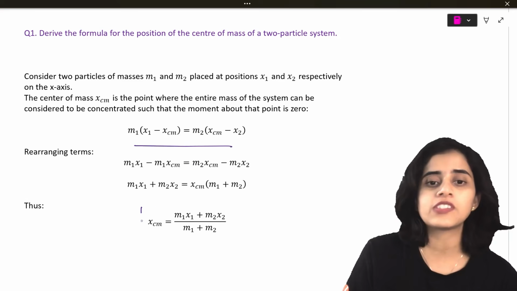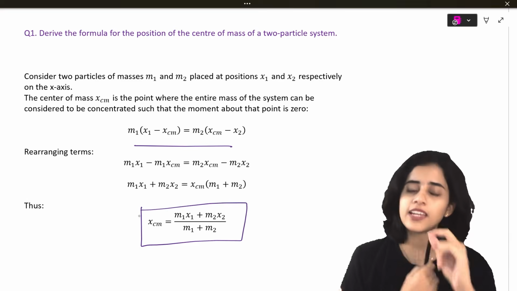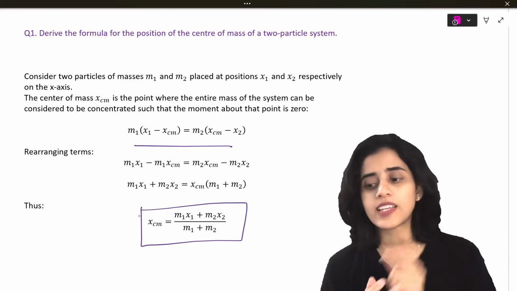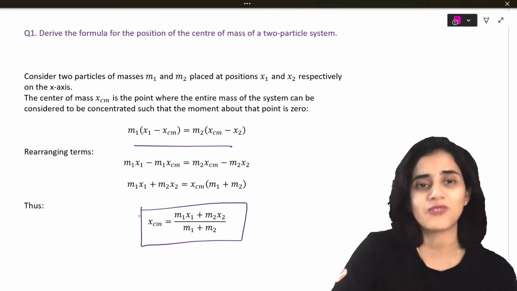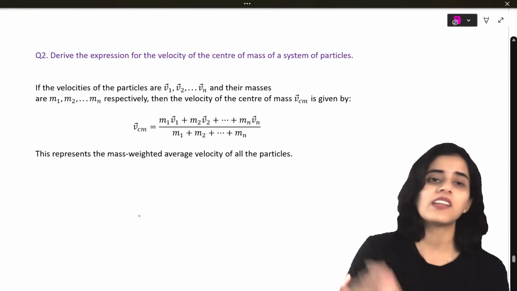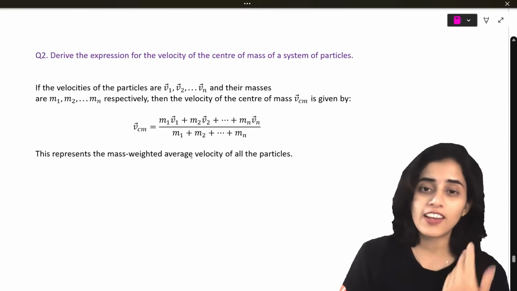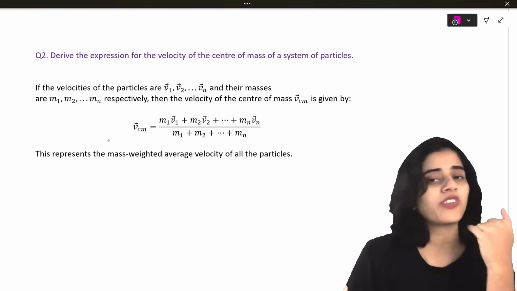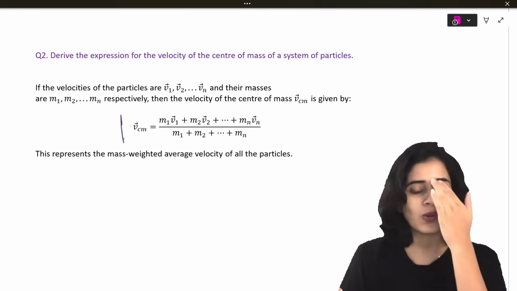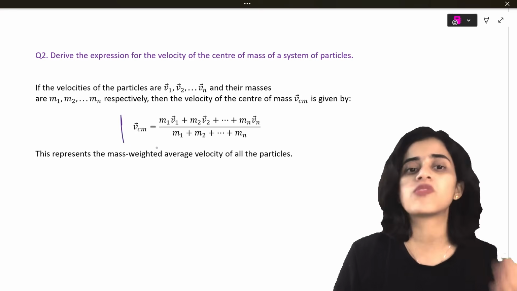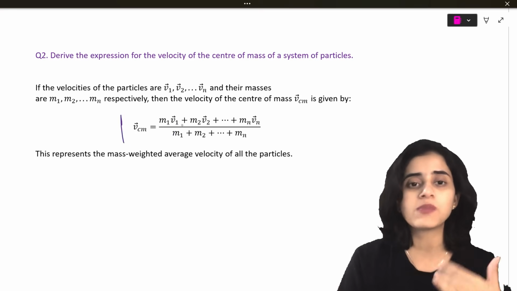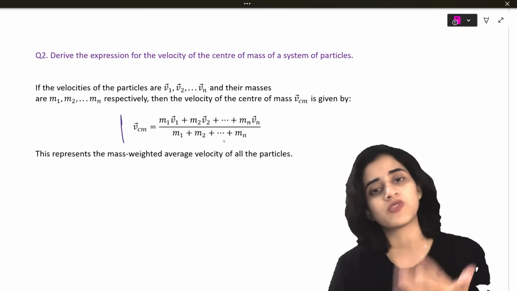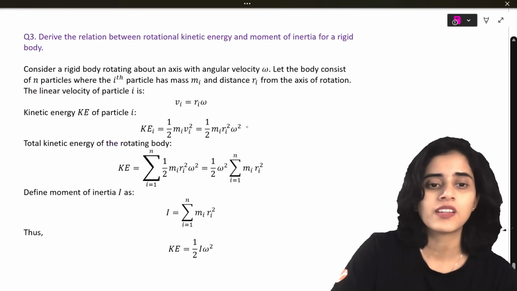Now rearranging the equation, we'll get center of mass is equal to m1x1 plus m2x2 divided by m1 plus m2. Next question, if you want to find the velocity of center of mass of a system of particles, instead of x, you replace everything by v. So instead of xcm, it becomes vcm. Instead of x1, it becomes v1. So m1 v1 plus m2 v2, it goes on like that.